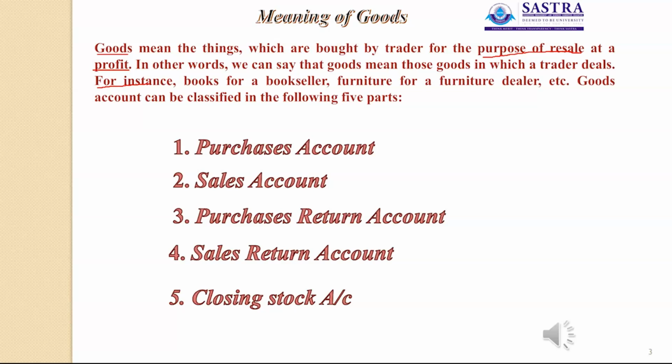So closing stock is nothing but the stock at the end of the year. This should be calculated as opening stock plus net purchases minus net sales. Is it clear? So these are the different classifications of goods: purchase account, sales account, purchase return account, sales return account, and another one is closing stock account. So the goods account is classified in 5 parts.